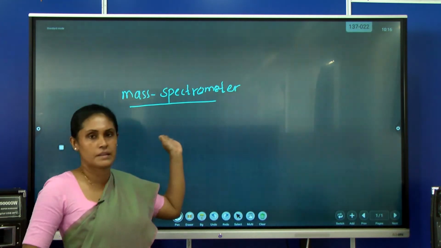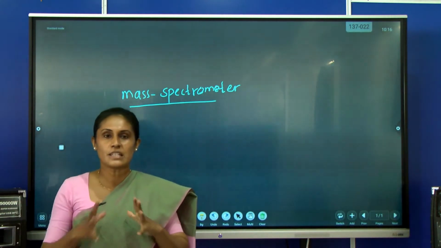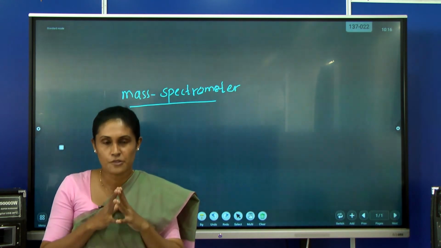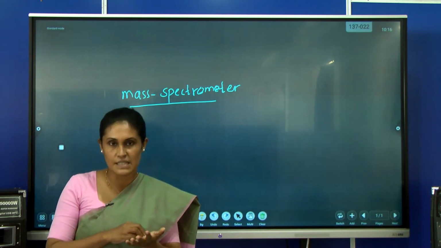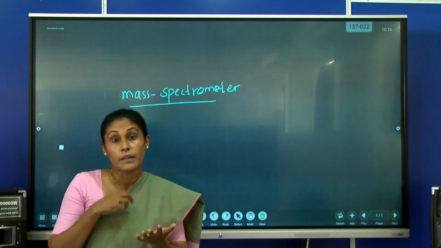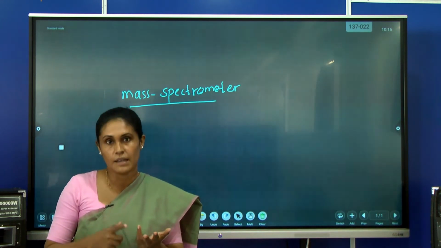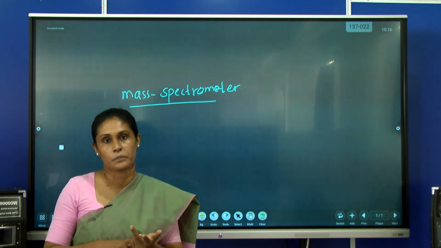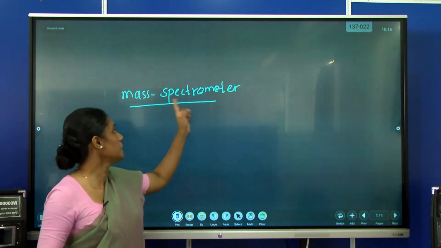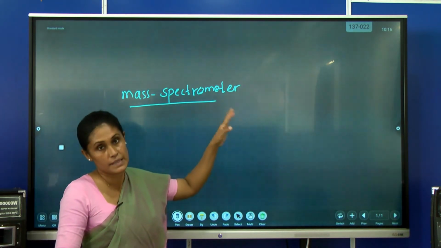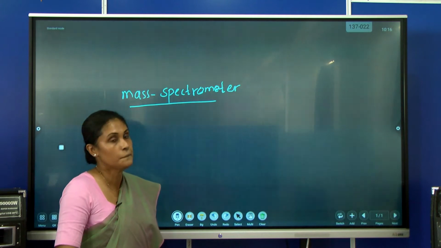You know the word mass. Actually, children, a mass spectrometer measures the masses of atoms and molecules, right?